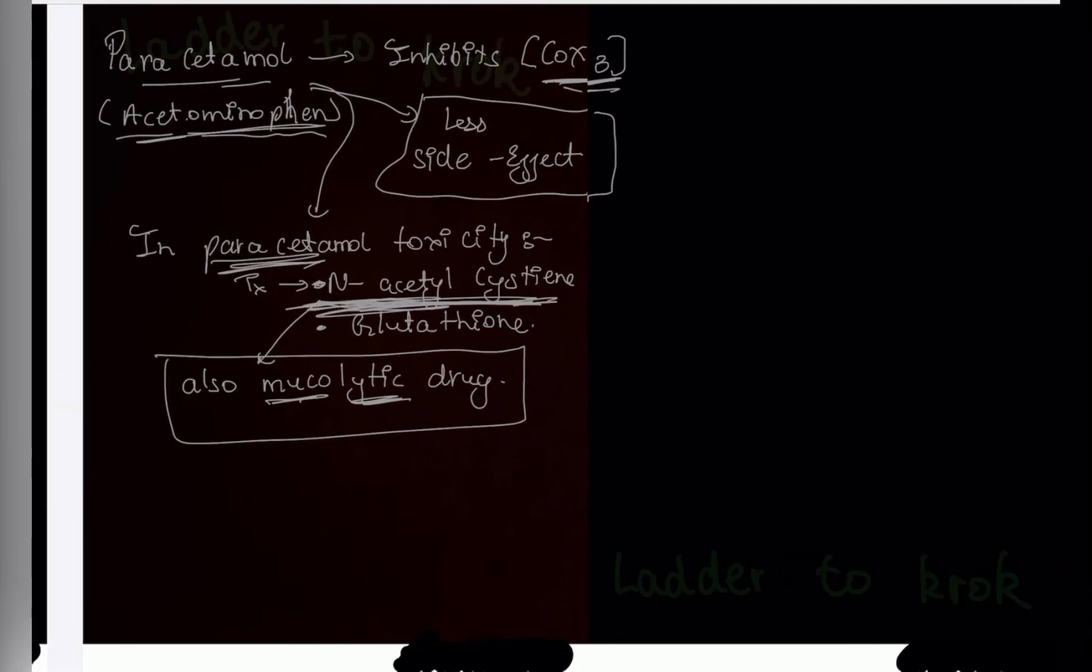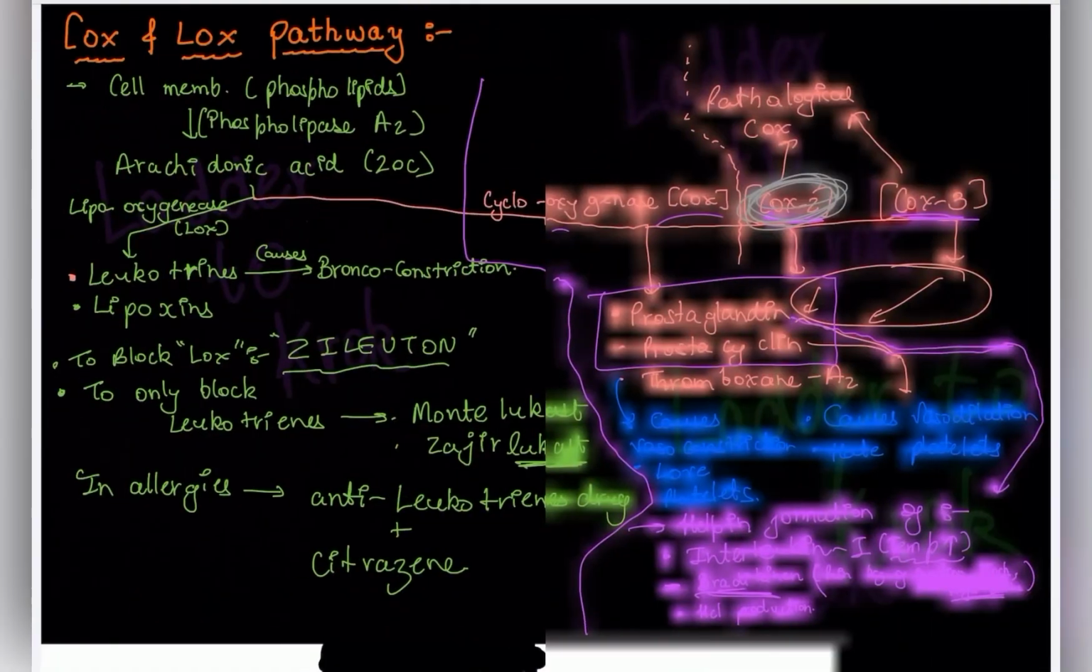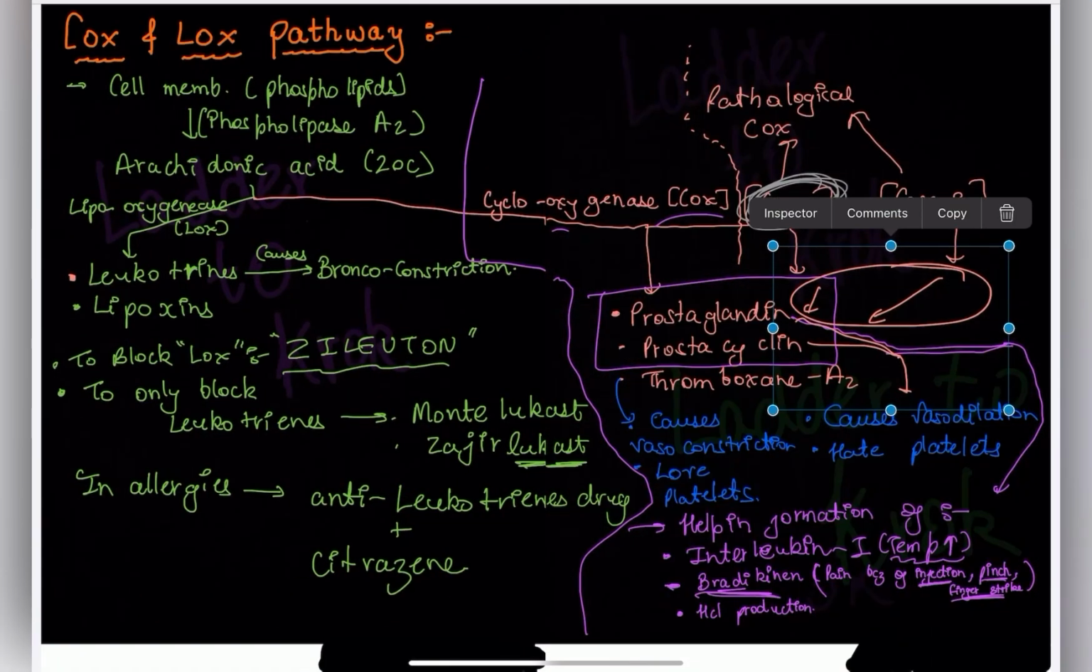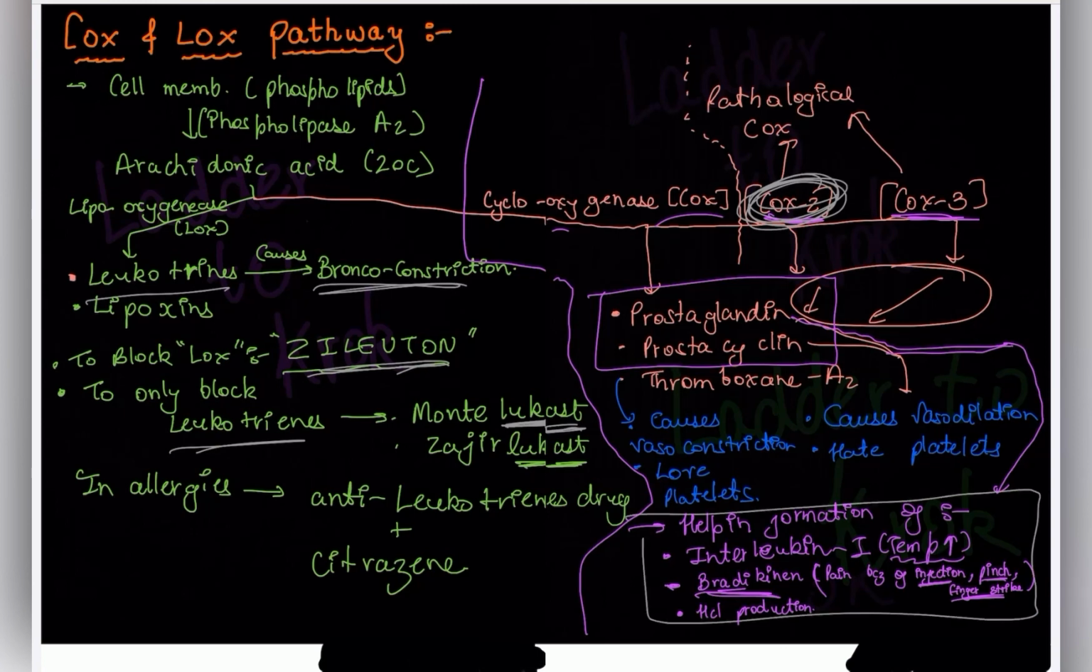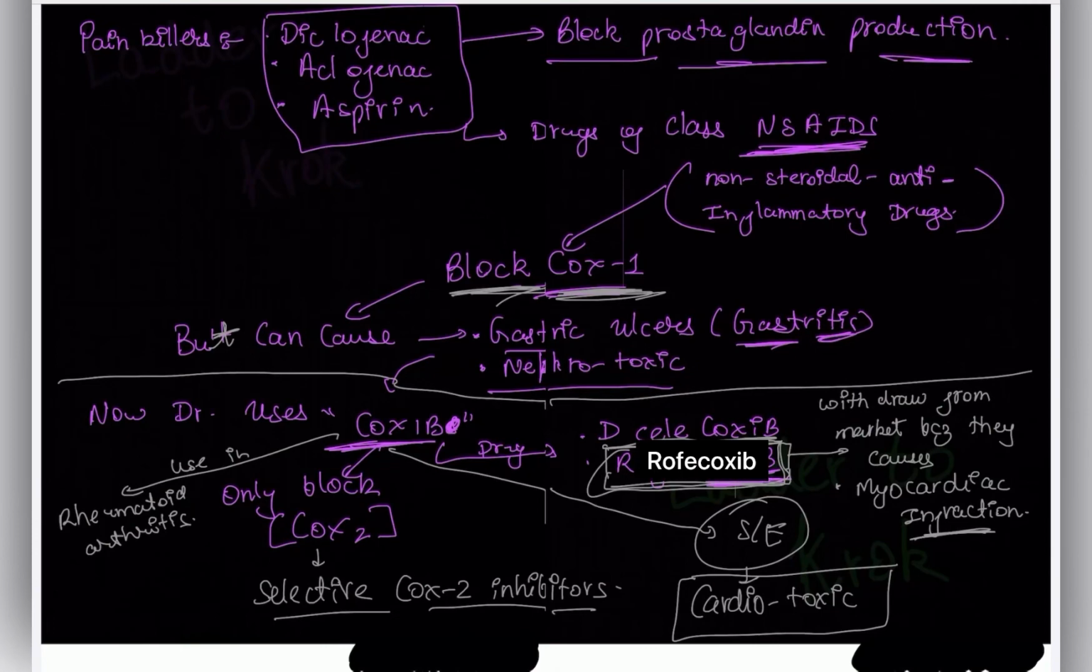Okay, so we already discussed this COX and LOX pathway. What are the things in this pathway? Leukotrienes cause bronchoconstriction. Zileuton and montelukast are drugs for leukotriene blocking. We discussed that prostaglandins and prostacyclins help in the formation of all these things. Prostaglandin and prostacyclin cause vasodilation and inhibit platelets. Thromboxane A2 causes vasoconstriction and activates platelets. Painkillers like diclofenac, aceclofenac and aspirin block prostaglandin production. These are the class of NSAIDs. It's important. These block COX-1 and they cause gastric ulcers. This topic is very important.